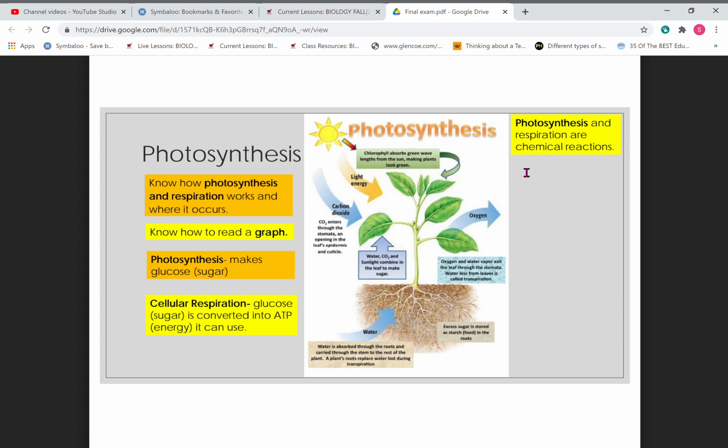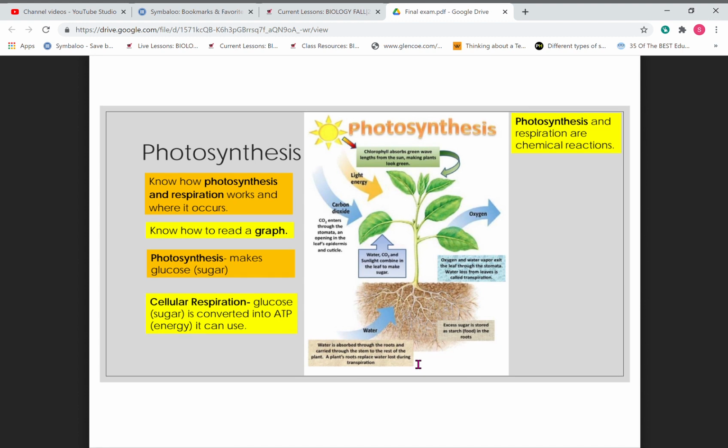Photosynthesis and respiration are chemical reactions. You need to know how to read a graph about photosynthesis and respiration. You need to know that photosynthesis makes glucose, which is sugar. In cellular respiration, glucose sugar is converted into ATP energy the cell can use. Remember that ATP is the energy, and the cell can't use that directly, so it has to turn it into ADP. We'll see that here in a minute too.